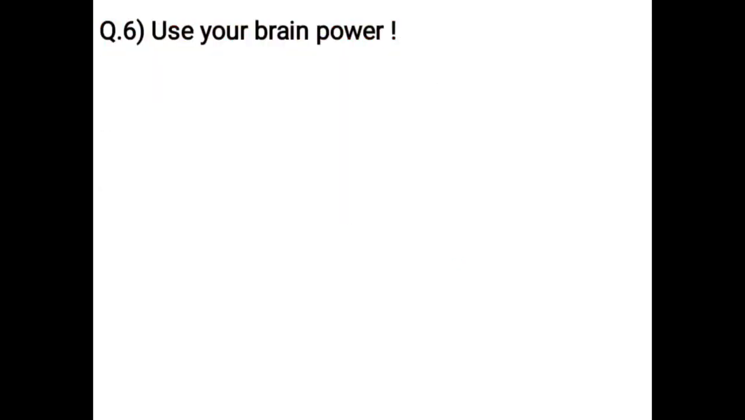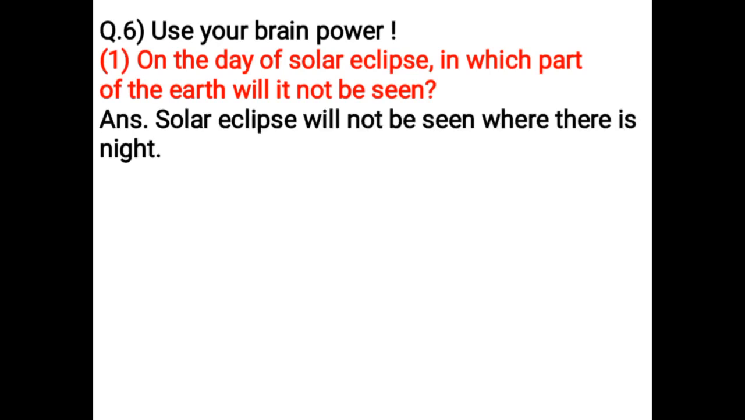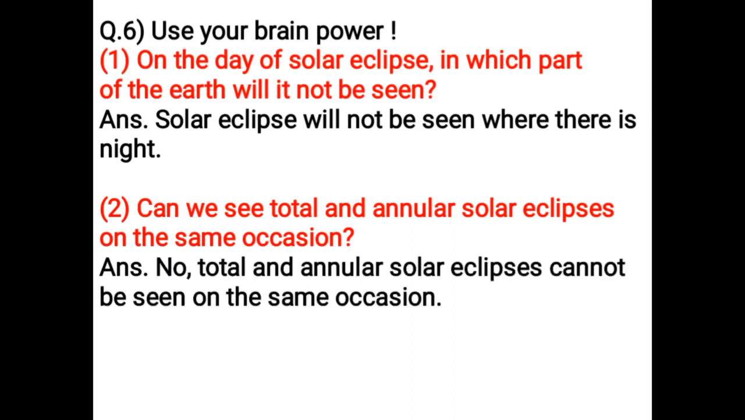Use your brain power. On the day of solar eclipse, in which part of the earth will it not be seen? Solar eclipse will not be seen where there is night. Can we see total and annular solar eclipses on the same occasion? No, total and annular solar eclipses cannot be seen on the same occasion.